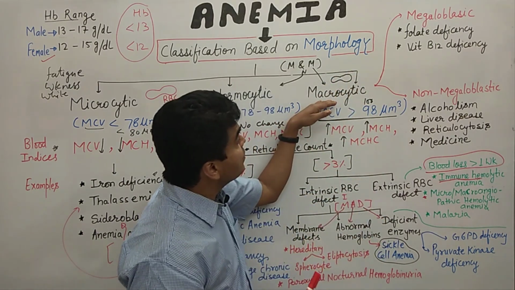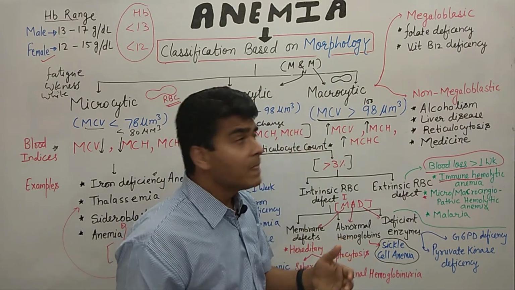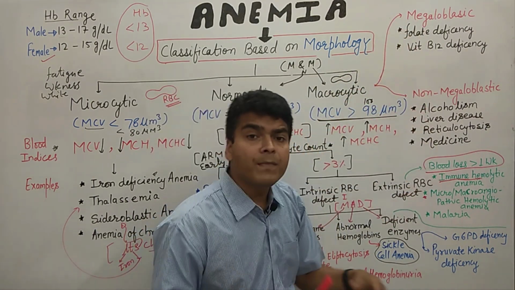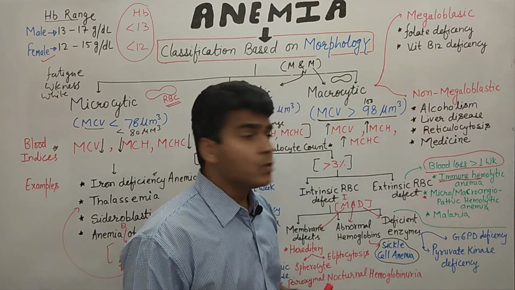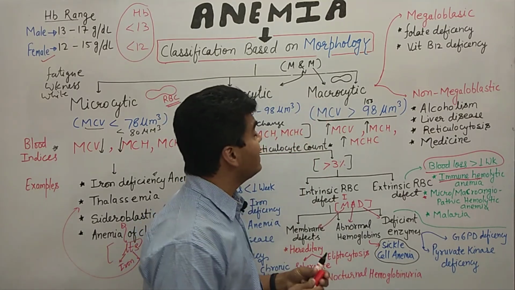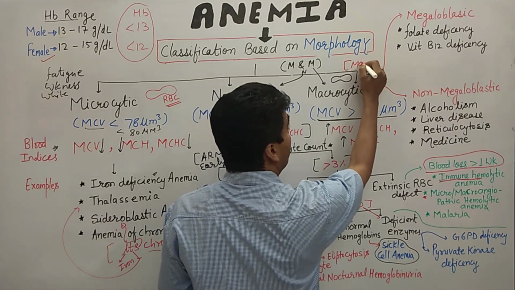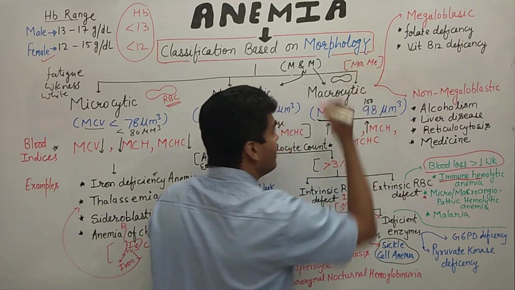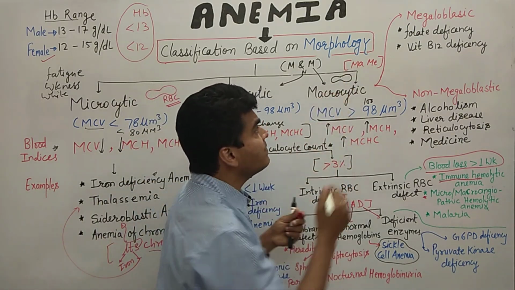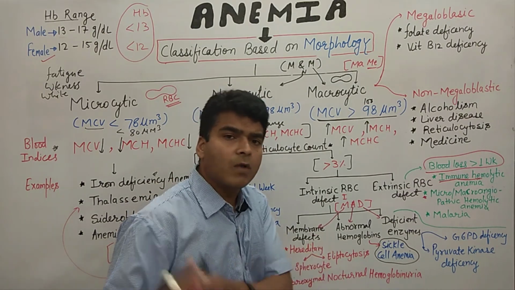Now just look, we can divide macrocytic anemia into two types. The first one is megaloblastic anemia and the second one is non-megaloblastic anemia. Our term to learn is MAMI. MA means macro and ME means megaloblastic anemia. So one is megaloblastic and another one is non-megaloblastic.